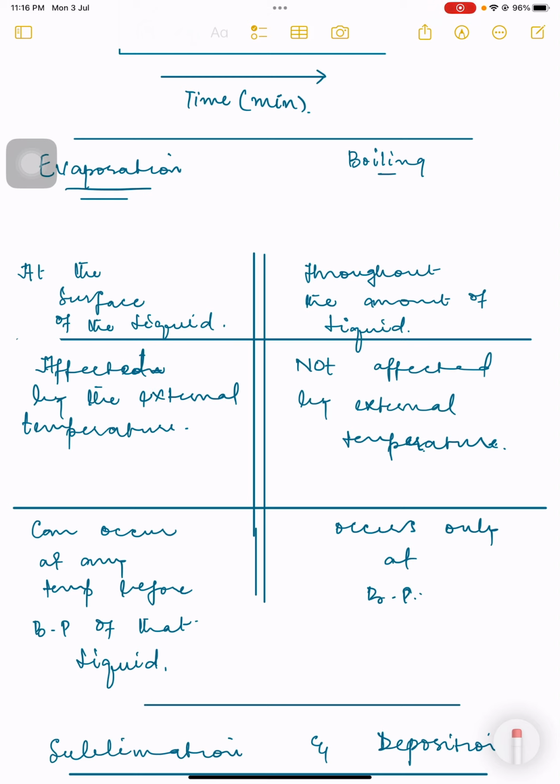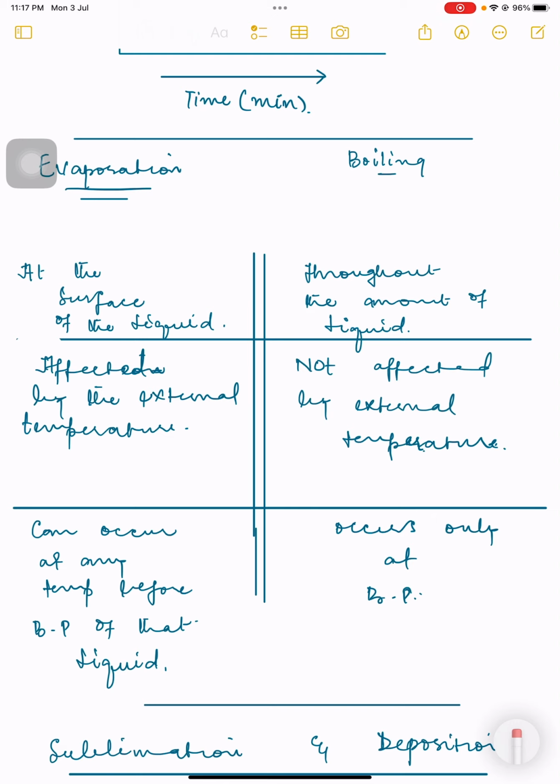When the particles of the air hit the surface particles of the liquid, the surface particles gain energy, and then they leave the liquid and convert themselves into the gas state. Obviously the bottom particles of the liquid cannot gain that energy from the air because they are covered, loaded by lots of liquid particles at their top. So the top liquid particles gain kinetic energy from the particles of the air. As a result, they convert themselves into gas, right?